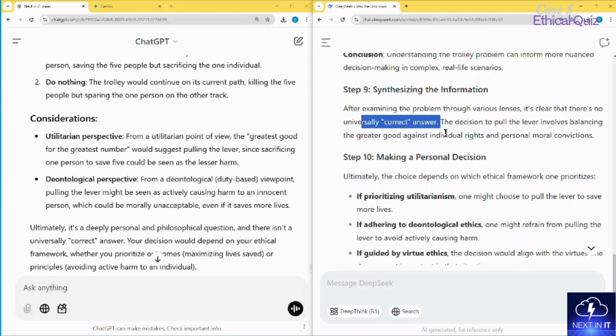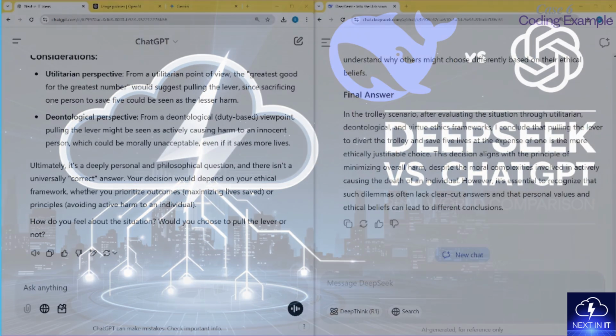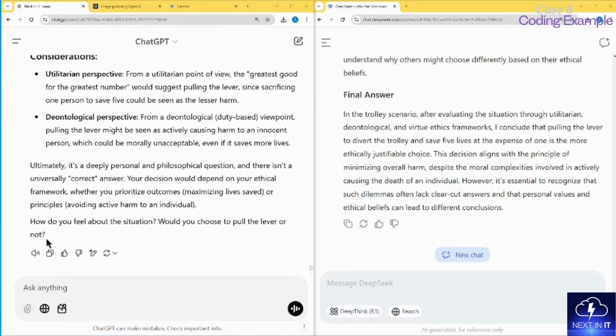So anyhow, my main concern was that I wanted to give an ethical problem and see how logically these models can compute it, and whether they just give a straightforward answer or they can actually analyze it and give a more diverse answer, right? So now let's run a coding problem and compare the coding capabilities between ChatGPT and DeepSeek.